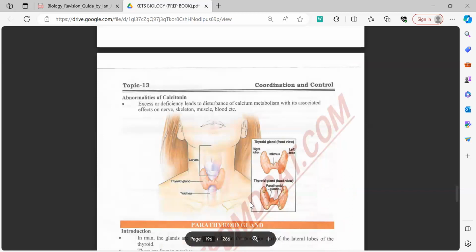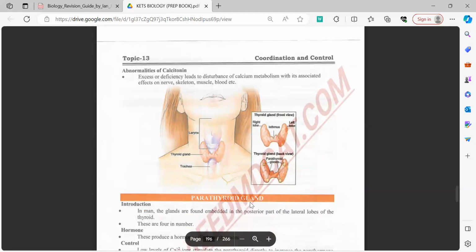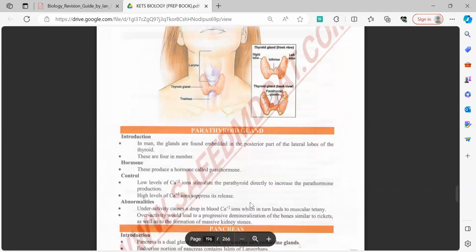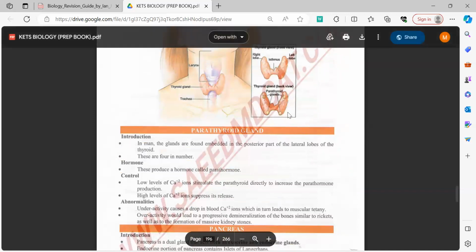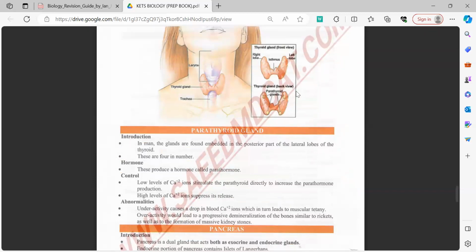Now I will tell you the function of the parathyroid gland. The parathyroid gland helps the body to increase the calcium level in the plasma. Now you need to know that if there is a decrease in blood calcium level, it leads to muscular spasms which are known as tetany, and these muscular spasms occur involuntarily. However, if there is